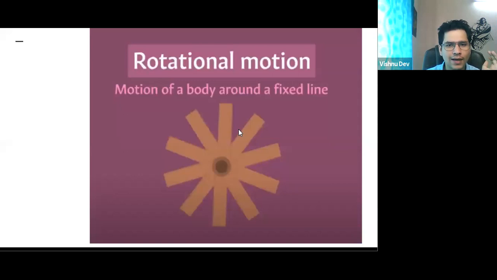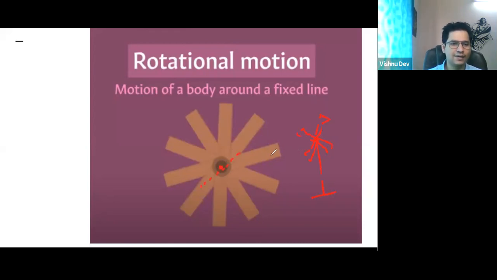So what about this? Is this motion a rotational motion? I can say, sir, any object which is rotating around a fixed line. See, this line is fixed. It is moving in this line. For example, the hand fan. I hope all of you remember this playing fan. This fan rotates on this axis.